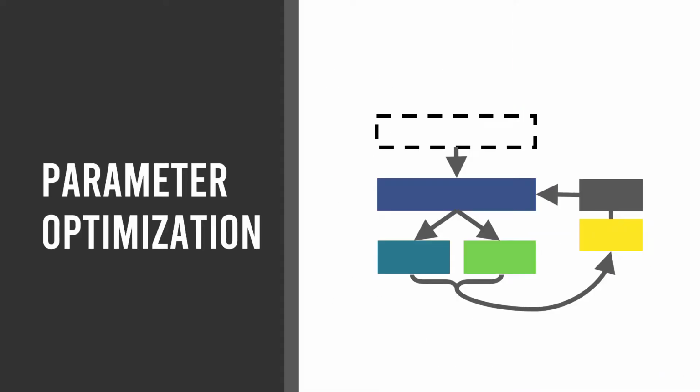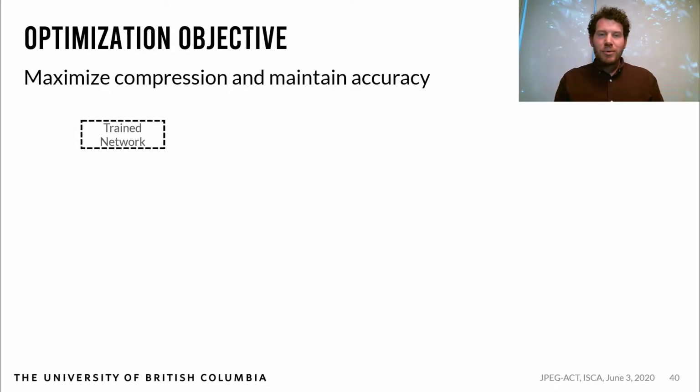I'll now go over our process for tuning JPEG-ACT for CNN compression. We would like to maximize compression while maintaining network accuracy.